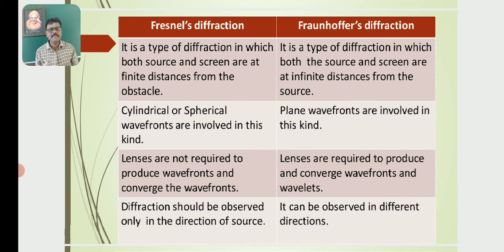So two convex lenses are required: one to produce a plane wavefront, another to converge the wavefronts. That is the third difference between Fresnel's diffraction and Fraunhofer diffraction.